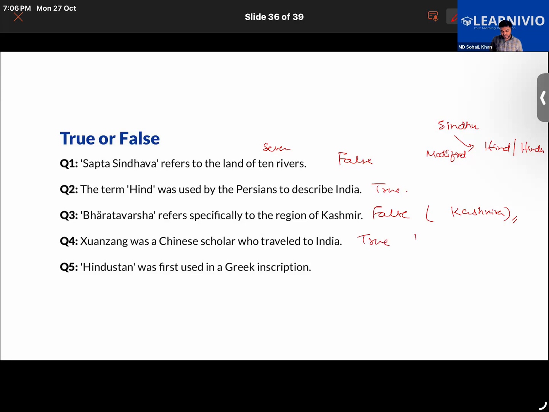He stayed in India for 17 years. He learned about Buddhism. Hindustan is the first Greek inscription. It is false, no? Because we have learned it is not found in the Greek inscriptions, but in the Persian inscriptions.